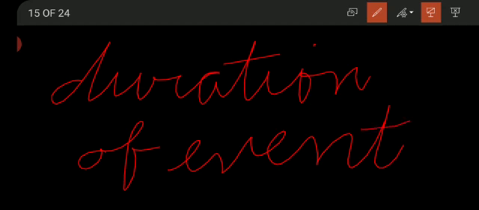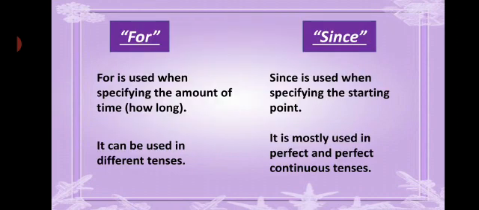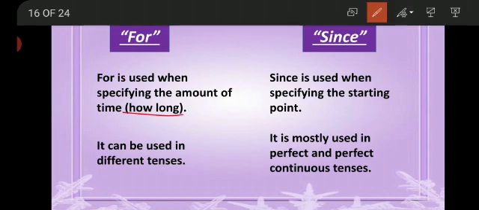So for referring to the duration or for mentioning that duration of any event, we use a time reference, and for such purpose we use for and since, or you may say for showing the continuity of the action. Now where for is used and where since is used. For is used when specifying the amount of time, or you may say for how long the action was taking place or is taking place.